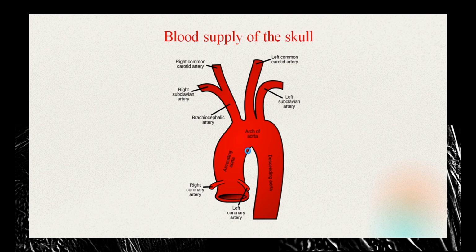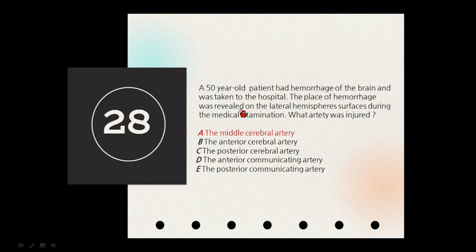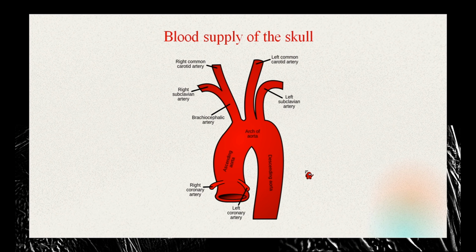Going back to the question, they just asked about the hemorrhage being located on the lateral hemisphere and asked what artery was injured. So the lateral hemisphere is supplied by the middle cerebral artery, which you all know by now. So that's why the answer is middle cerebral artery. And you also learned the blood supply of the rest of the branches.